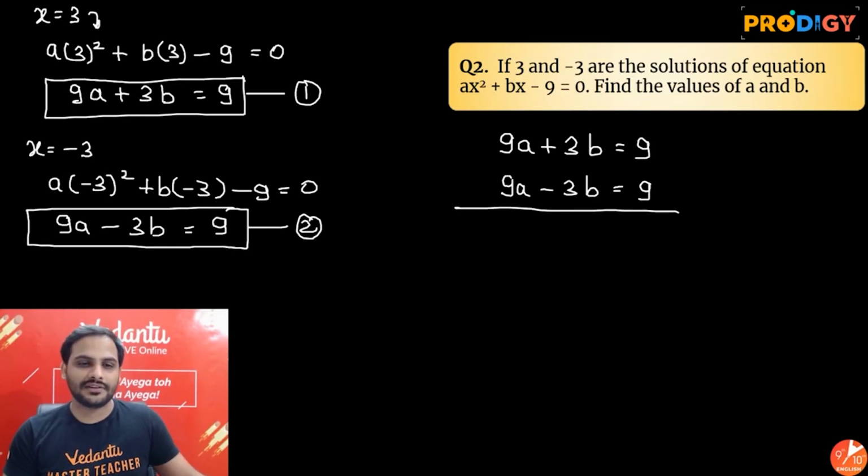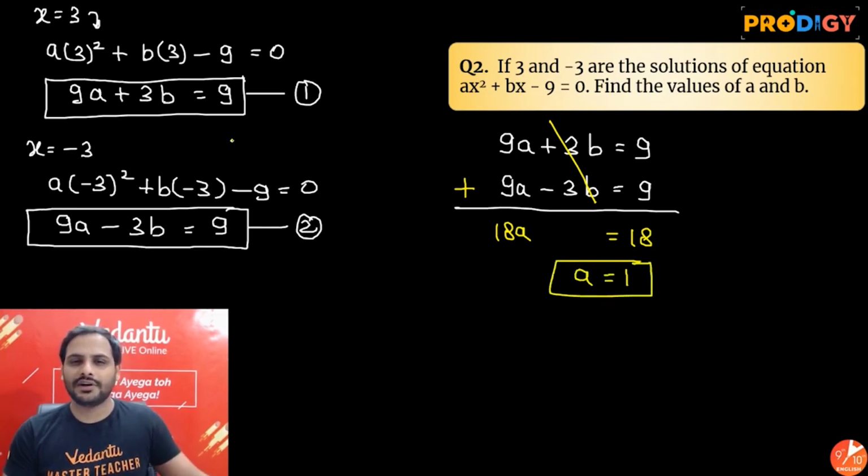Let us do the subtraction, guys. So if I subtract, I will eliminate b, or let's add. Why subtract? Sorry, let's add. If we add, then it will be much better. Or we can do subtraction also, anything, yeah. Addition is easy. So if I add them, 9a plus 9a is 18a, plus 3b minus 3b got cancelled, and is equal to 18. So a is equal to 1.